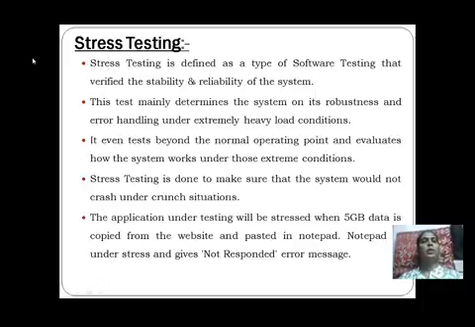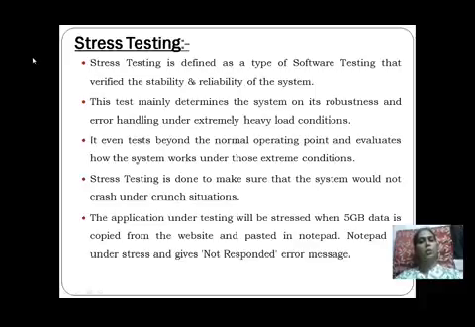Now next we have to consider stress testing. So what is stress testing? Stress testing is defined as a type of software testing that verifies the stability and the reliability of the system. Now what are the stability and the reliability of the system? Stability means it should be stable when the workload is high, and it should be stable when the workload is low.